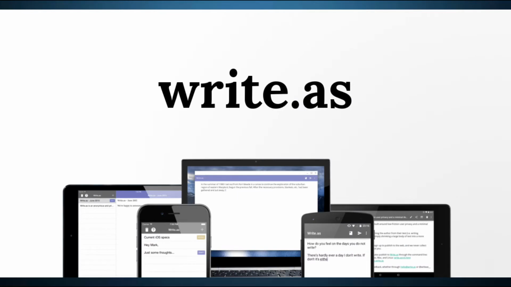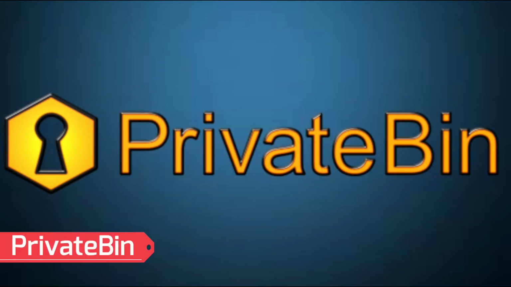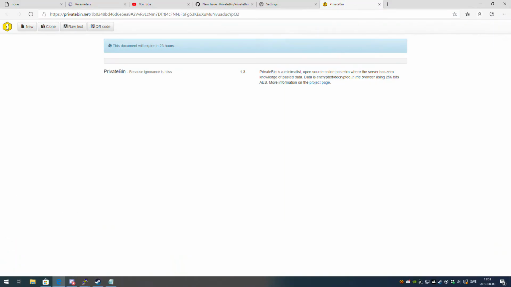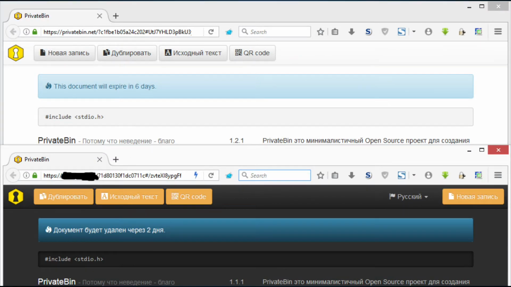Unlike other websites, this particular one is quite hassle-free and allows you to publish your thoughts without being tracked. The online open source platform makes sure that the server has no hint of what has been pasted on the page. The web page is equipped with 256-bit AES in Galois Counter Mode that can encrypt and decrypt the data in the browser.